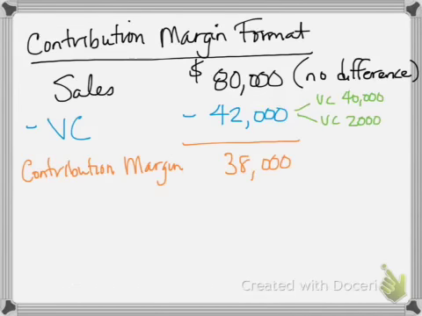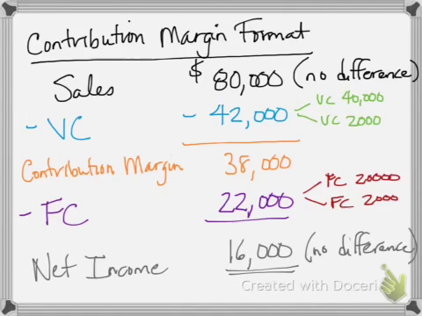But the order is that we subtract out the variable costs first to come up with the contribution margin, and so both categories of variable costs are up top. So we're at contribution margin of $38,000. And then we're going to subtract the fixed costs. And again, that's $20,000 that was related to the cost of goods sold on the previous slide, plus $2,000 related to the operating expenses from the previous slide. And we end up with net income of $16,000.